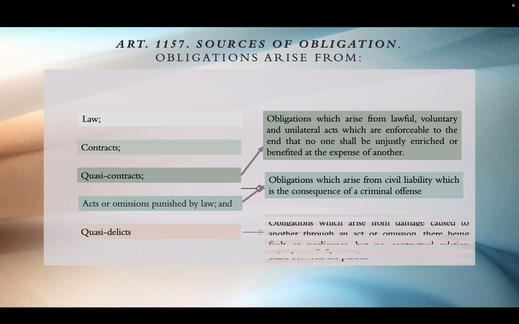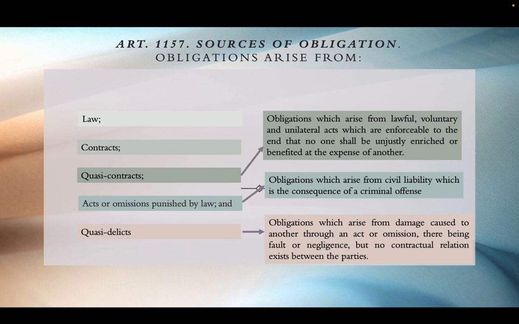We have quasi-delicts. These are obligations which arise from damage caused to another through an act or omission, there being fault or negligence, but no contractual relation exists between the parties. So akong example ani last time is nagpabuhat ka og balay, 3-story, then dito sa ika-third floor habang nagapanda imong karpentero nahulog iyang martilyo, nahulugan ang namaligyang mangga sa ubos. Do you have the duty to bring na namaligya ay mangga, the vendor who was hit by the martilyo? Yes. That is what we call quasi-delict. Ang imong kakontrata si karpentero, wala man kay contract to protect that vendor, pero nahulugan man siya. Therefore, that is what we call quasi-delict.